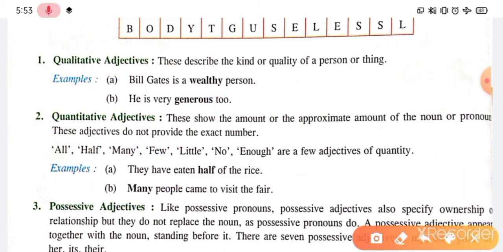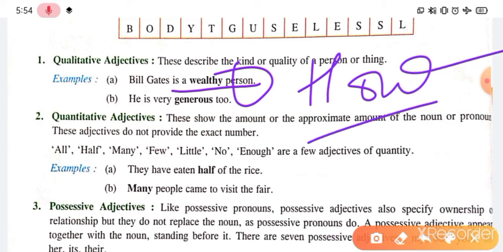See here, an example has been given. See here the definition. These describe the kind or quality of a person or thing. So the quality has been given here. And see, Bill Gates is a wealthy person. How is the person? I told you the clue, the answer of how. So how is Bill Gates? Wealthy. So wealthy is the adjective and quality adjective.